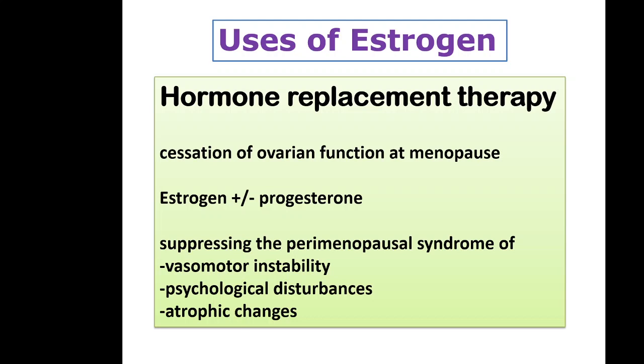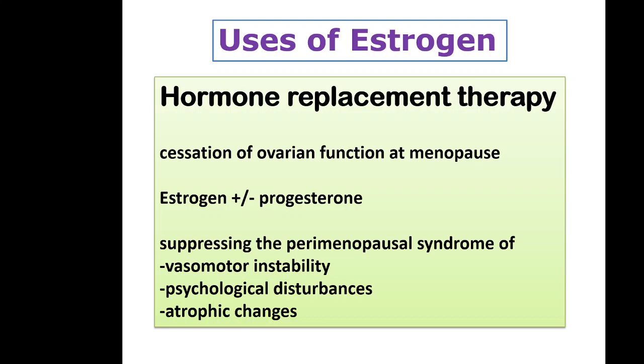Symptoms are various. First is vasomotor instability, that is hot flashes. Hot flashes in women means sudden feeling of warmth all over body, particularly in face and neck, with immense sweating.